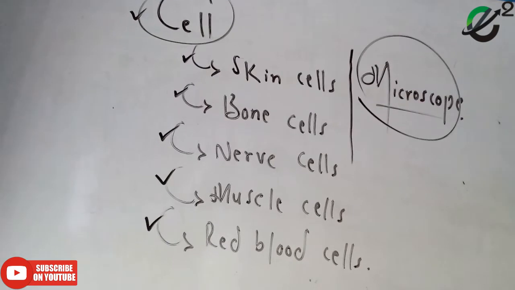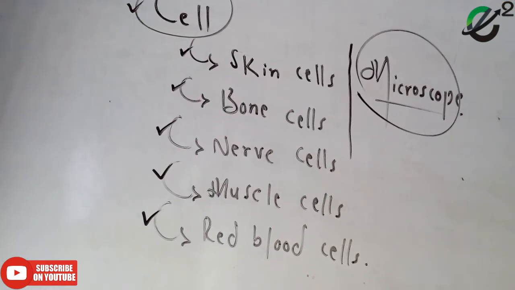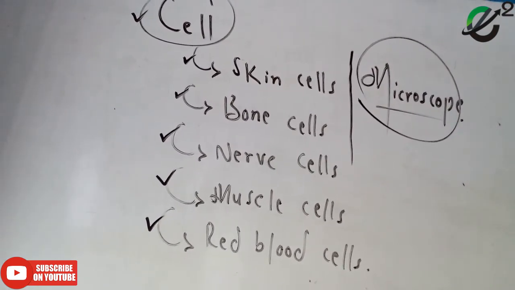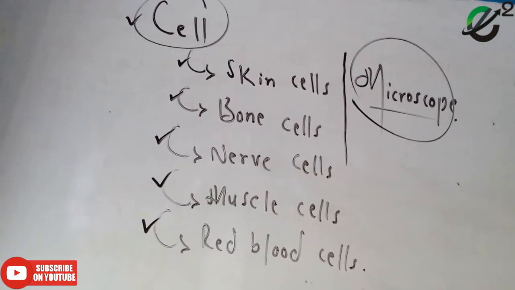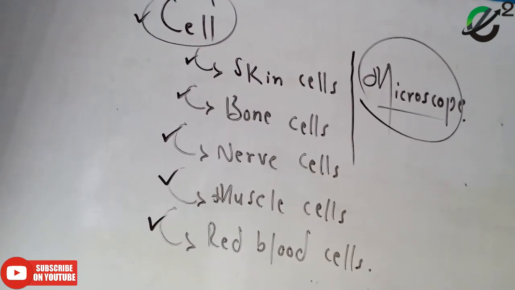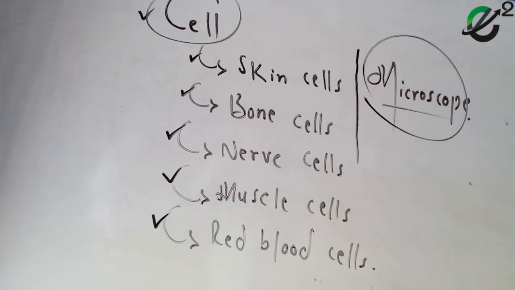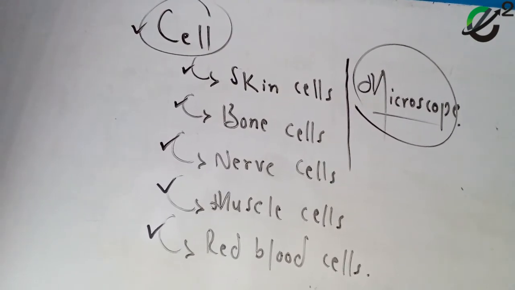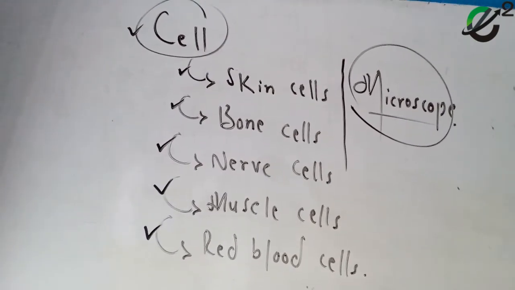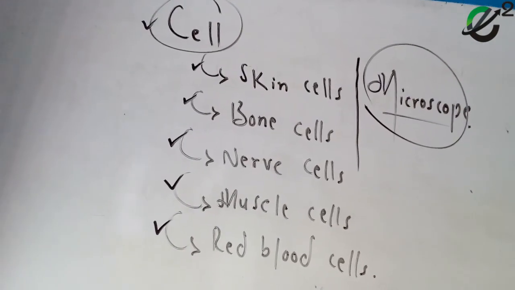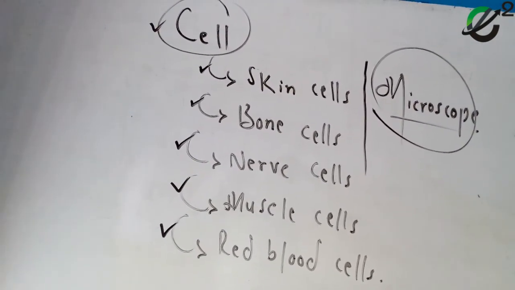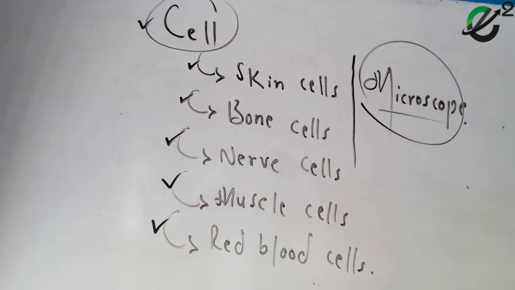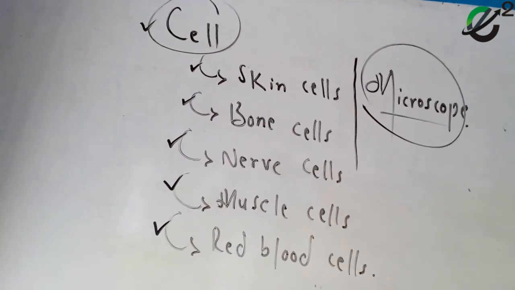With the help of a microscope, we can see the smallest organisms, bacteria, virus, and also the cells. This was the basic and first lecture about the cell. I hope you are getting my knowledge. Watch again and again and listen very carefully to the whole video. I have given you very useful information about the cell. Try to memorize it.